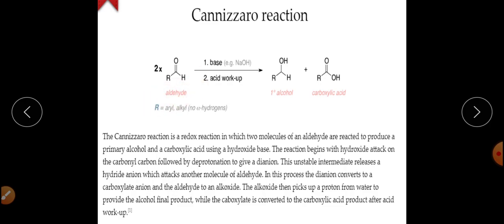Those aldehydes, on treatment with a base, for example concentrated sodium hydroxide, will undergo redox reaction, that is oxidation and reduction, and will get converted into the carboxylic acid and alcohol. So basically one is the reduced product and the second one is the oxidized product. This reaction is called the Cannizzaro reaction. Synthetically, this is also a very important reaction. Now let's come to its mechanism.